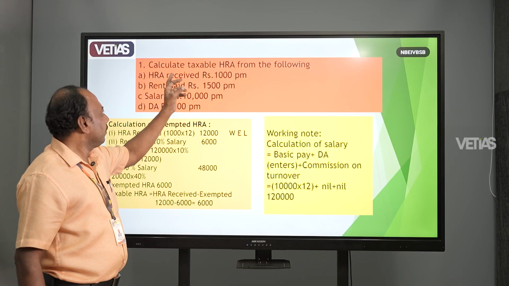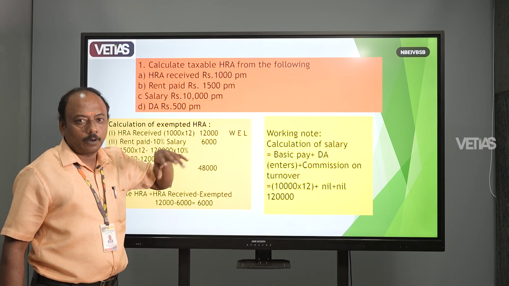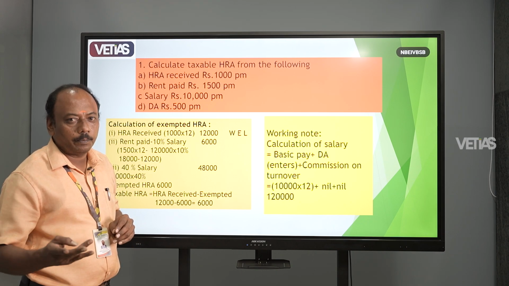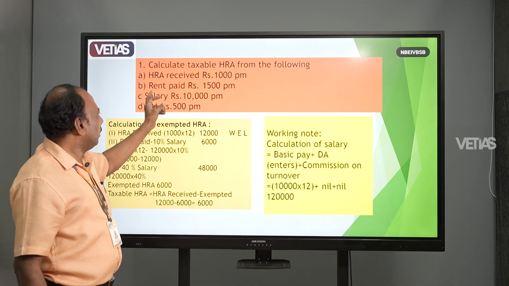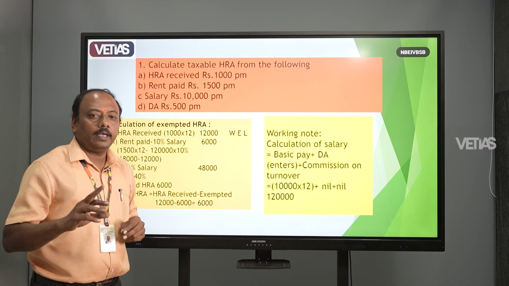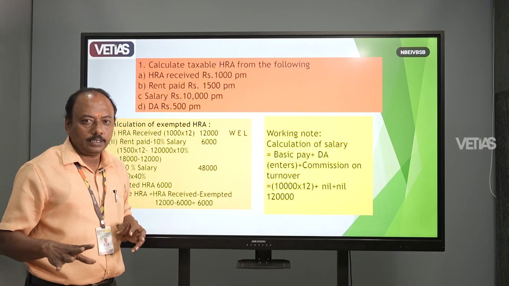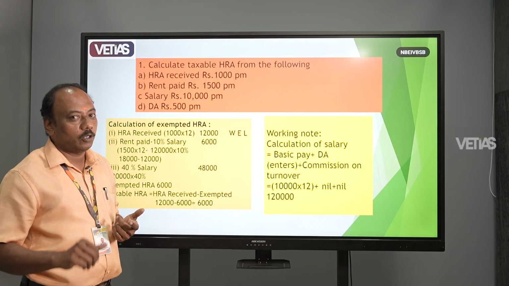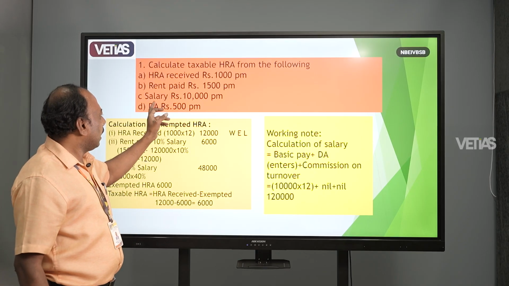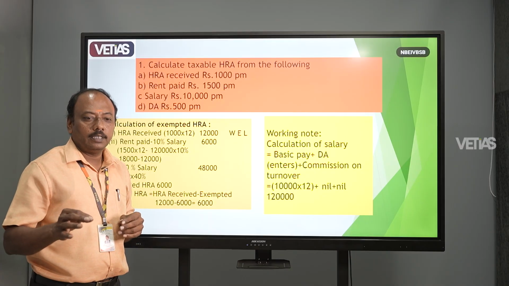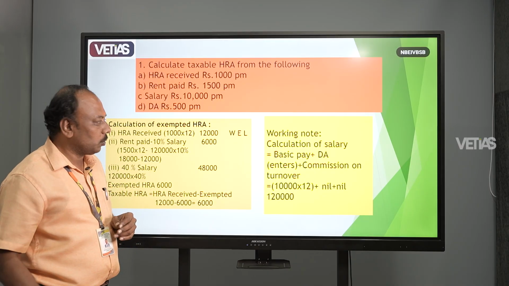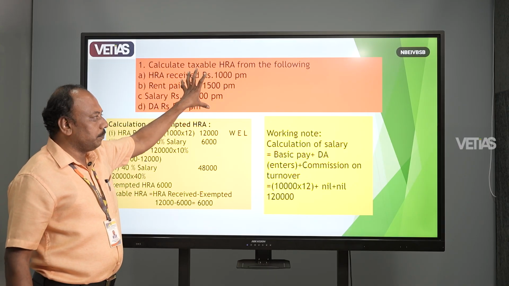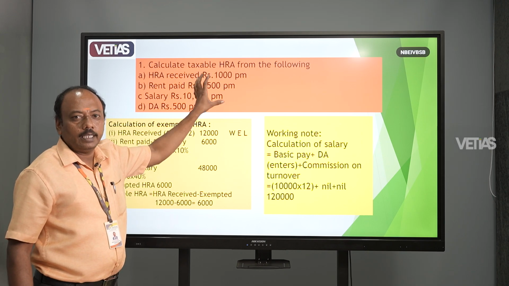Here in this problem, calculate the taxable HRA from the following. HRA received is 1,000 per month. The employee is getting 1,000 rupees per month from the employer. And rent paid is 1,500 rupees. Actually, the employee received only 1,000 rupees, but he pays rent of 1,500 rupees every month; the 500 is extra. Salary is 10,000: each and every month, the employee is getting a salary of 10,000 rupees. The DA is also provided by the company, 500 per month. So this is the problem. We are going to give the solution for the above problem.